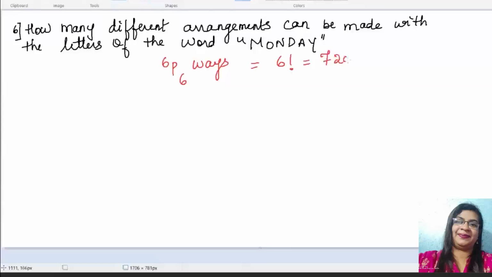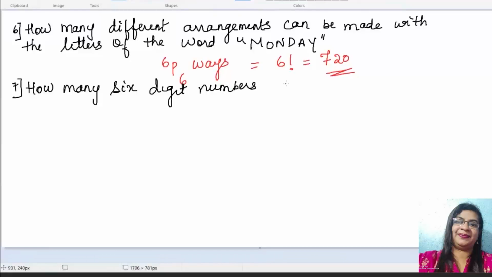So what is my answer? Tell me, how many letters are there in this word Monday? 1, 2, 3, 4, 5, 6. Yes. So write your answer, please. Here there are 6 letters, so they could be arranged in 6p6 ways. So the number of arrangements is 6p6, which is nothing but 6 factorial, and I know 6 factorial is equal to 720. So this is the 6th answer.